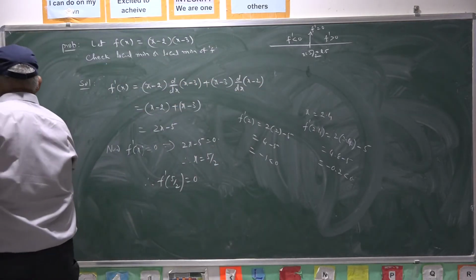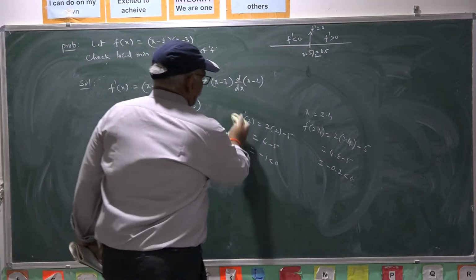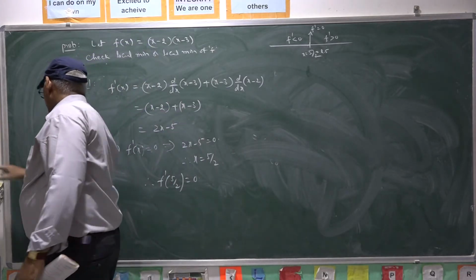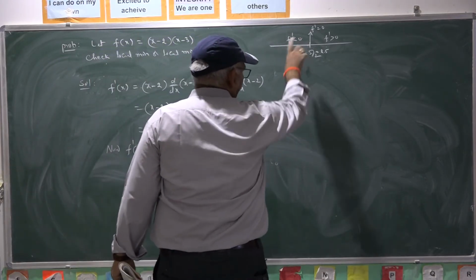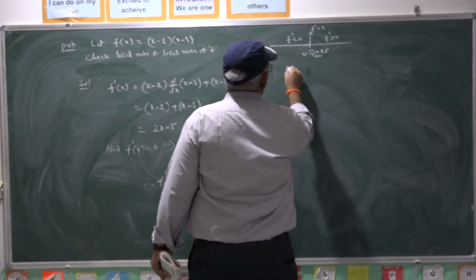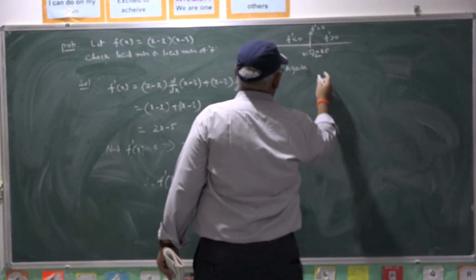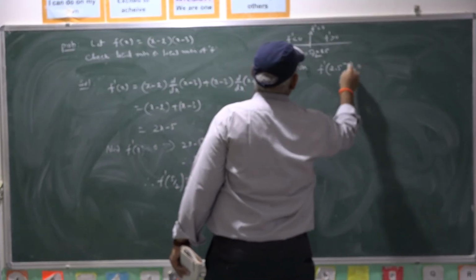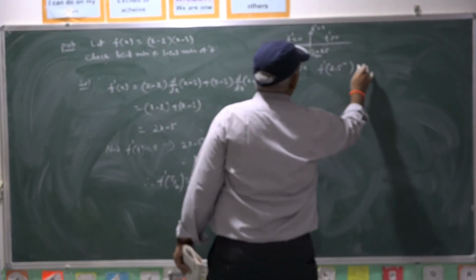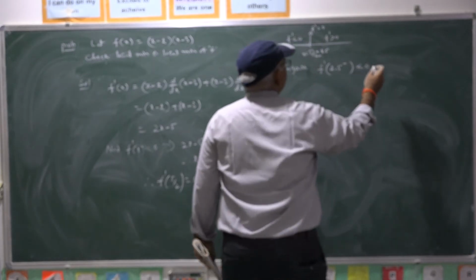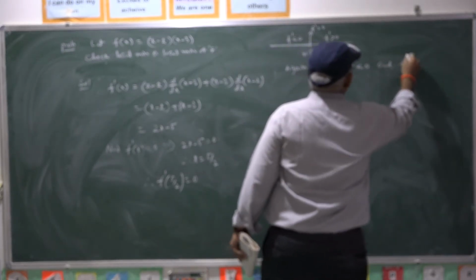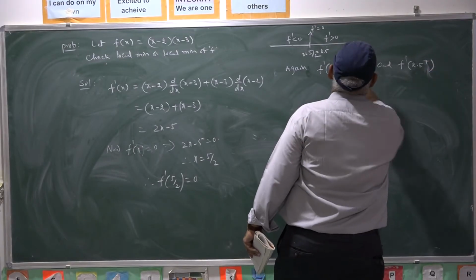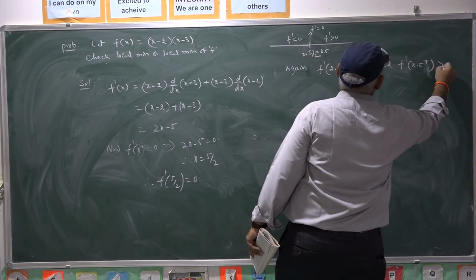That is observed here. So, based on the derivative, at 2.5 the derivative is 0. Again, f dash of 2.5 minus, means left, is negative, and f dash of 2.5 plus, to the right, is positive.